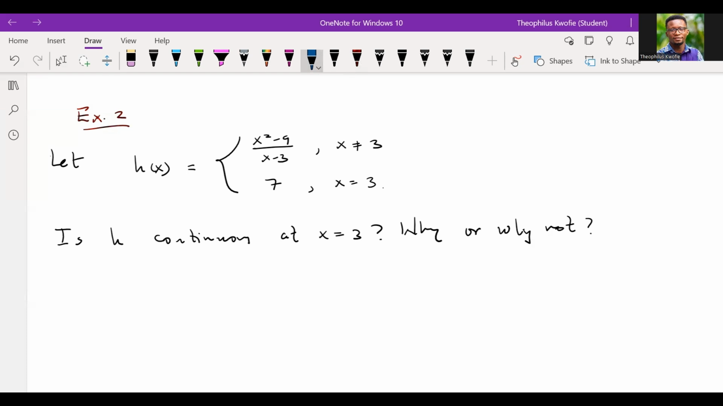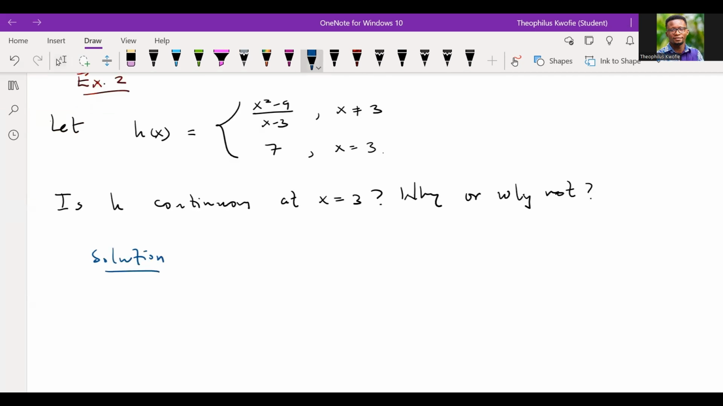We said that for us to solve this question, there are three conditions that we have to meet. Now, the first condition: h evaluated at the point 3 must exist. Which of the functions can we pick in order for us to evaluate it? The first function is x squared minus 9 all divided by x minus 3, and the second function is 7. But each of these has a condition attached.